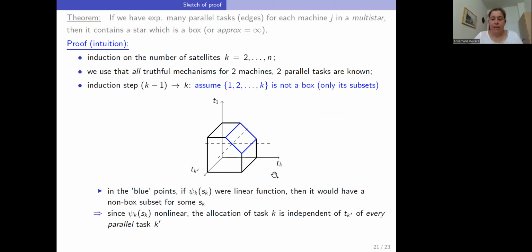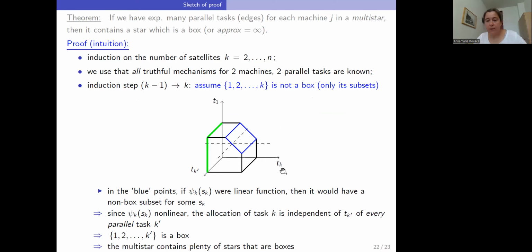And this implies, by a very simple geometric argument, actually you see the geometry here, that if we take out from our star the task K and replace it by an arbitrary parallel task, then we obtain a box. So this was not a box. Here it is 1 dimension smaller than in the previous figure. This was not a box, but now this is a box.